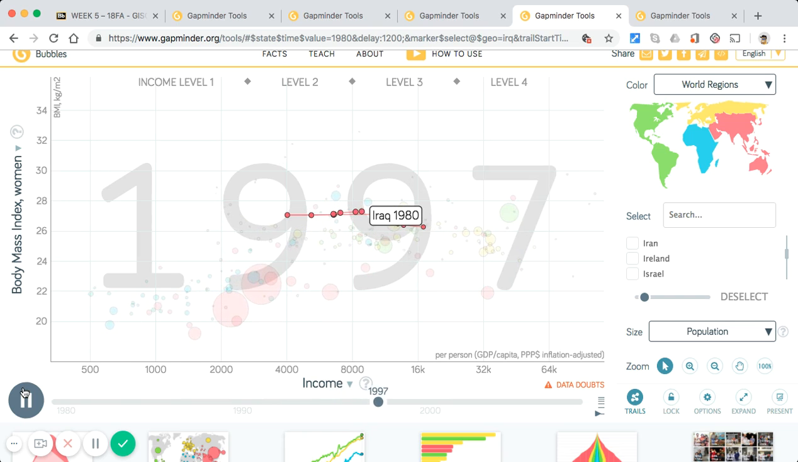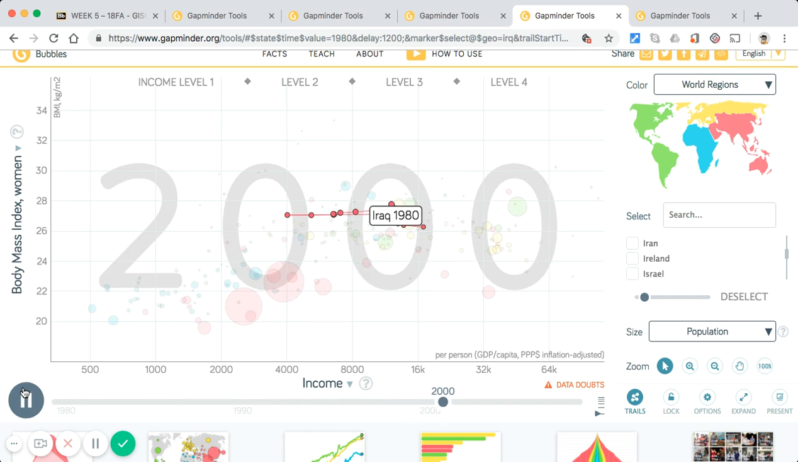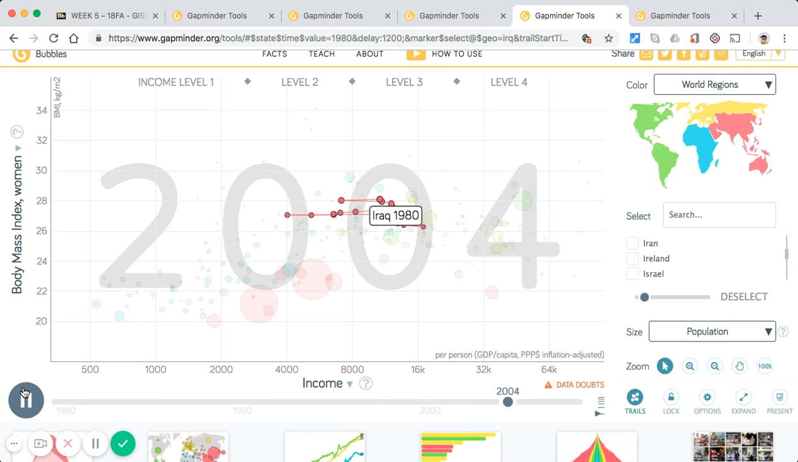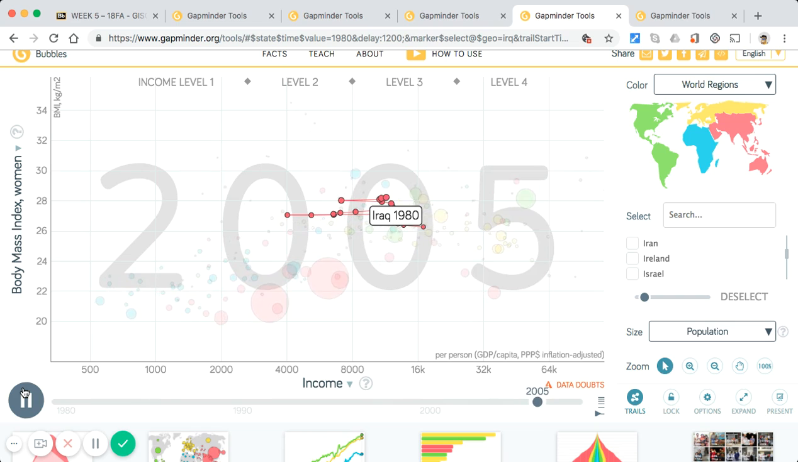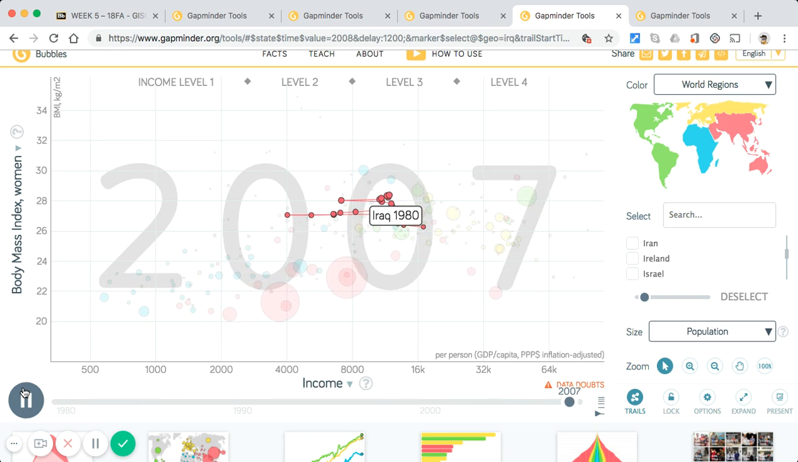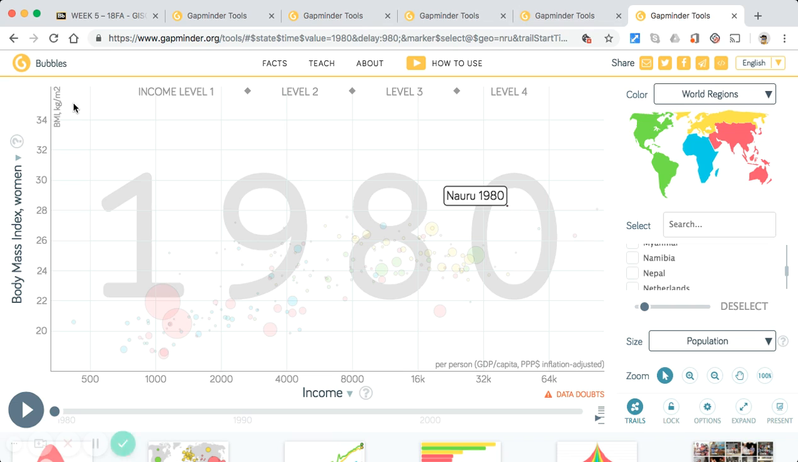In 1996, we see a rise in both income and BMI, which may be attributed to the Oil for Food program established within the country. In 2002, again, we see a dramatic decline in income, which could be because, once again, the U.S. invades Iraq seeking to dismantle their chemical weapons. The last country we're going to look at is Nauru,